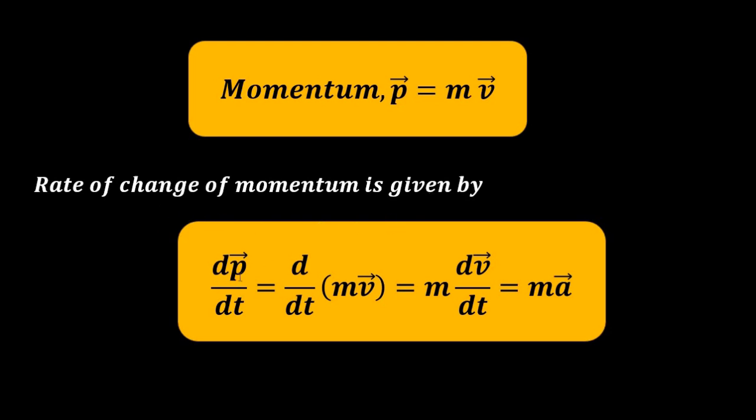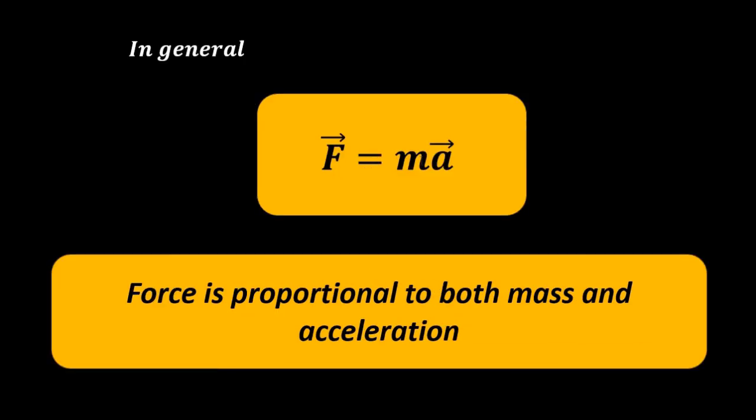Rate of change of momentum, dp by dt, is the rate of change of momentum with respect to time, so d by dt of mv. Here mass is constant, so it comes outside, and it is m dv by dt. Now we know rate of change of velocity with respect to time is acceleration a. So dp by dt is equal to mass into acceleration, the product of mass and acceleration. Rate of change of momentum is directly proportional to force, so force is proportional to both mass and acceleration.